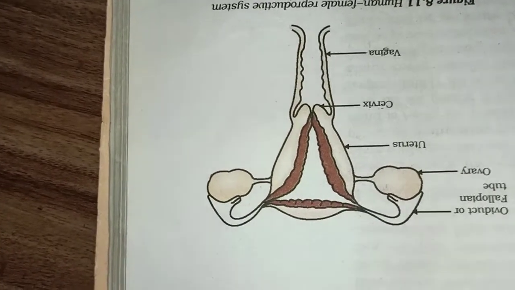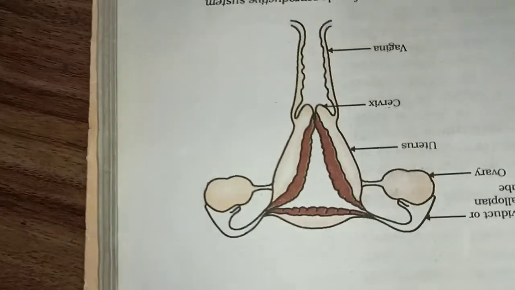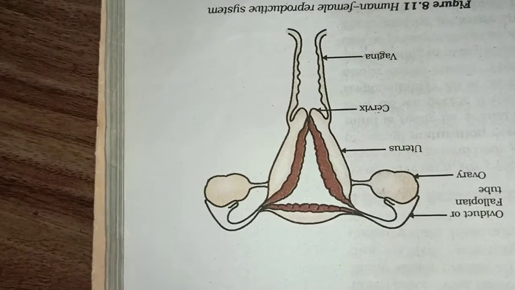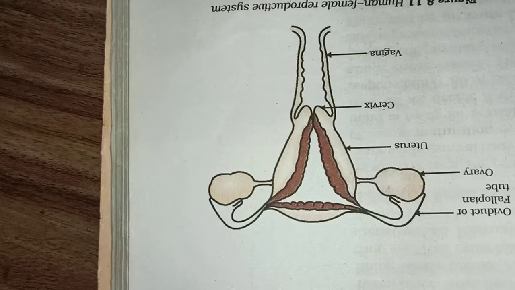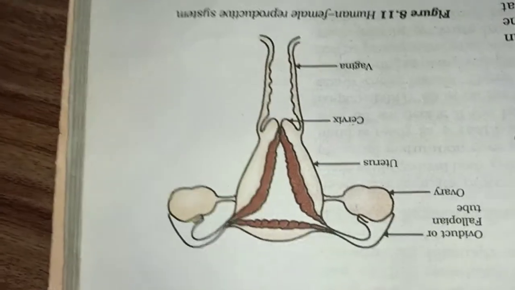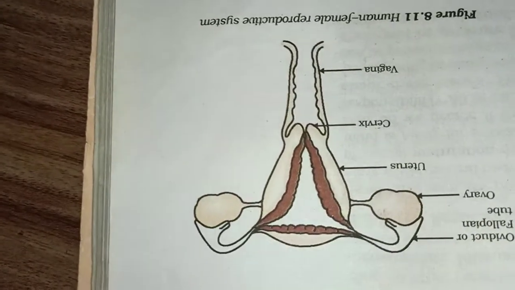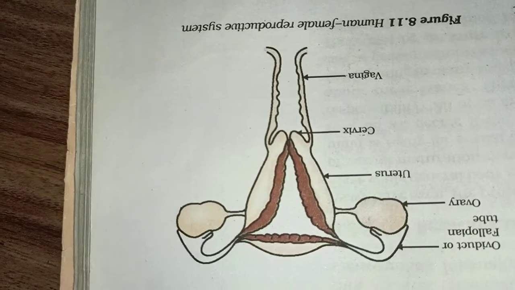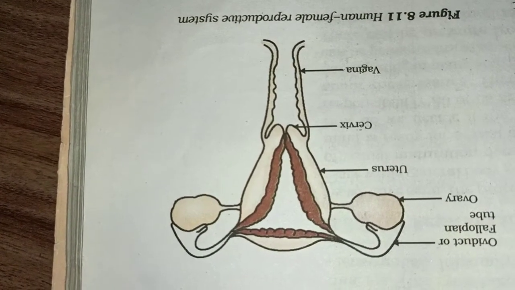Students, we know the female reproductive system also has reproductive organs. First is the ovary, which is the primary or necessary sex organ, which we get from birth. This ovary tells us whether we are a girl or a boy. This is a very important system in the female body.